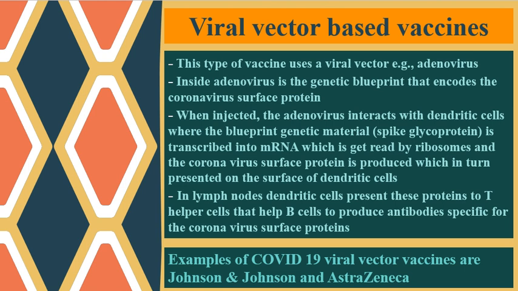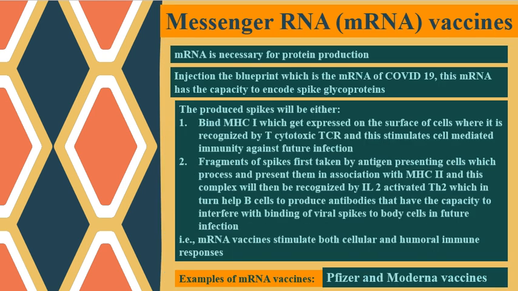In the case of messenger RNA, which as you know is necessary for protein production, we inject the blueprint directly, which is the messenger RNA of COVID-19. This messenger RNA has the capacity to encode the spike glycoprotein of the coronavirus.